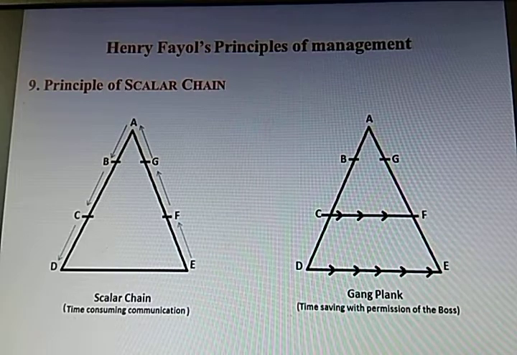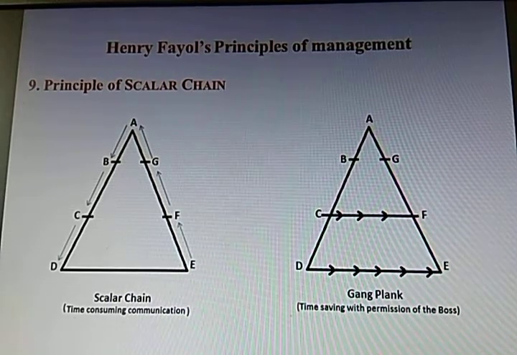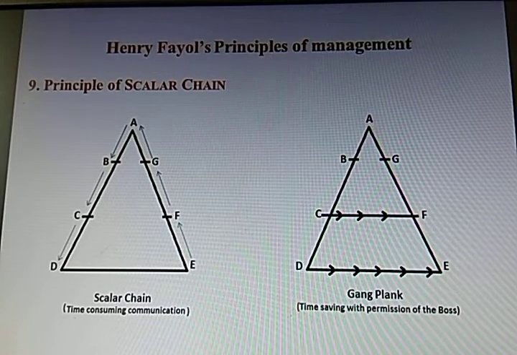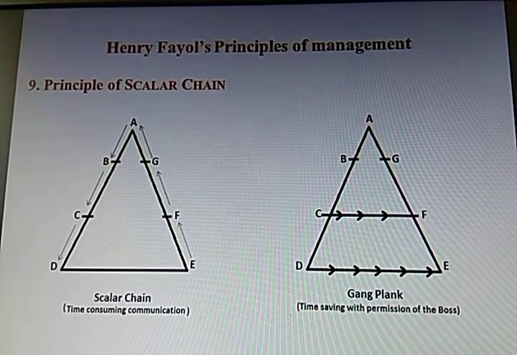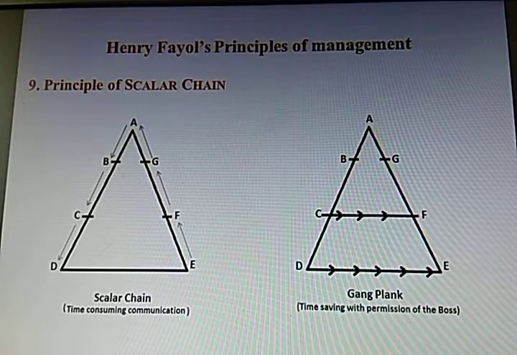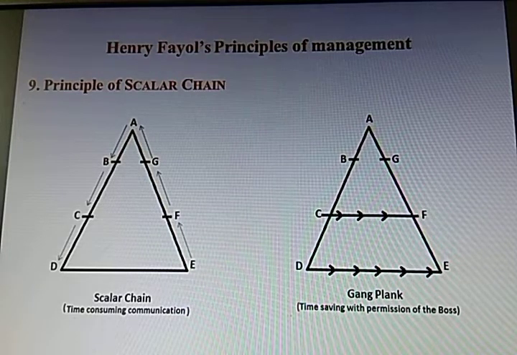We have seen, like it is from the chief general manager, you can say, or chief executive officer, to the manager, to the supervisor, to the employees level, or it might be vice versa, from bottom level management to the top level management. So if you can see the first diagram, first triangle, scalar chain, from E to F, F to G, G to A also the communication can flow. This type of communication is called scalar chain.